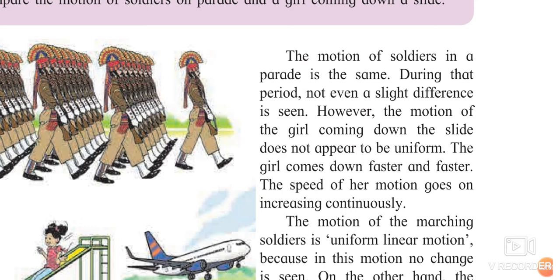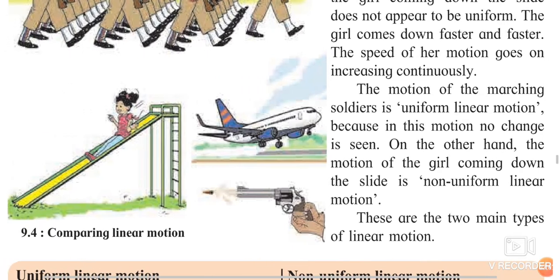However, the motion of the girl coming down the slide does not appear to be uniform. While going up she takes a lot of time, while coming down she takes less time. Again she will walk and go back, she will take a lot of time. Again she will come down, she will take less time. So this time is not fixed.